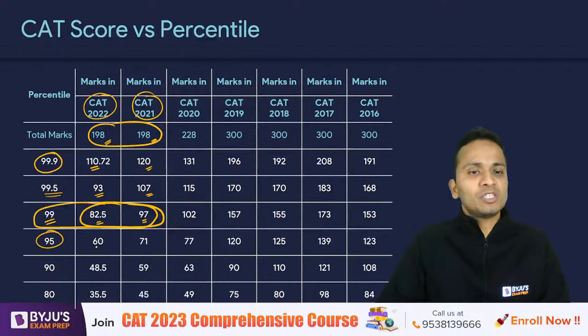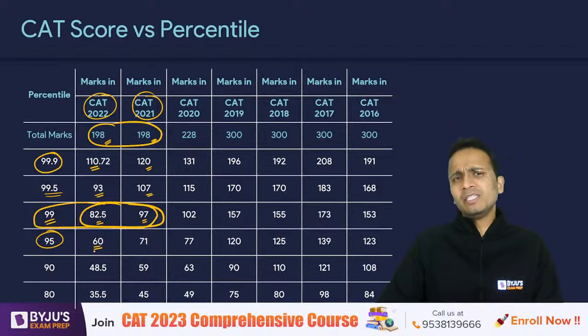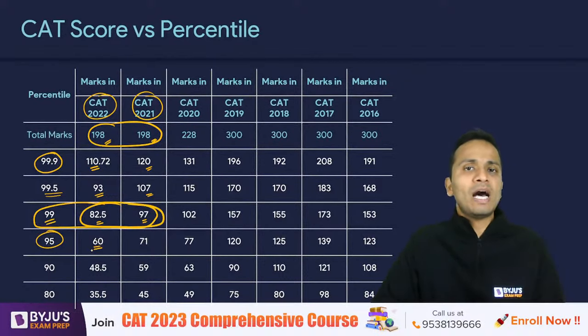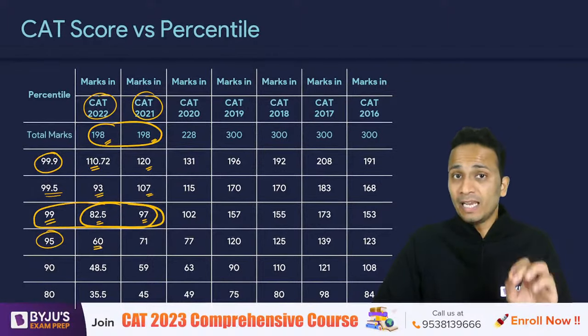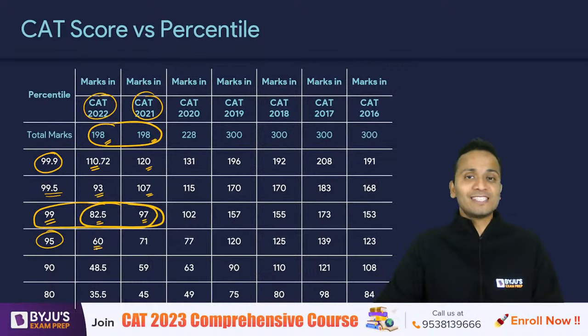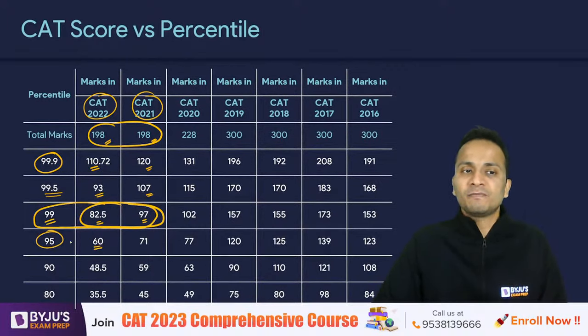For 95 percentile, a score of 60. 60 means that across all the three sections together, you have 20 questions effectively correct. Again, I'll repeat, out of a total of 66 questions, if you have 20 questions correct, then you are sitting at 95 percentile plus.